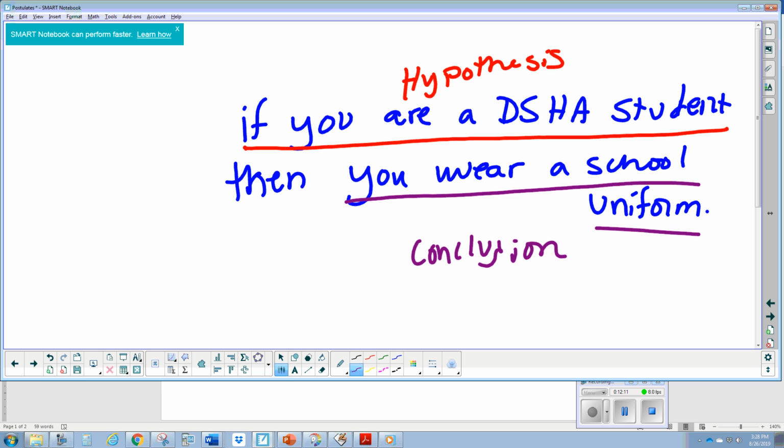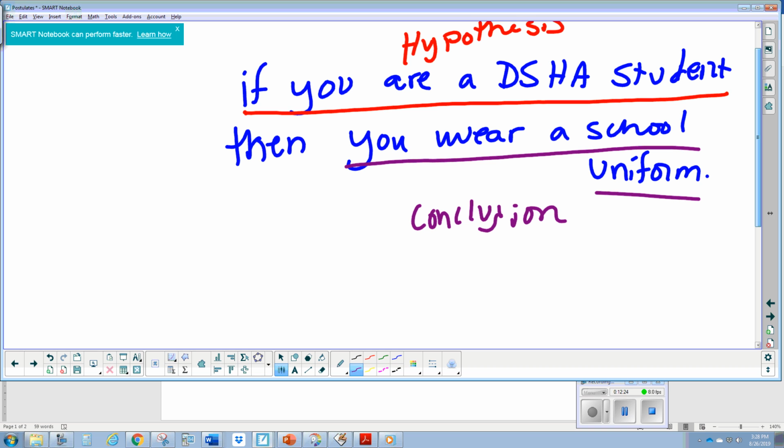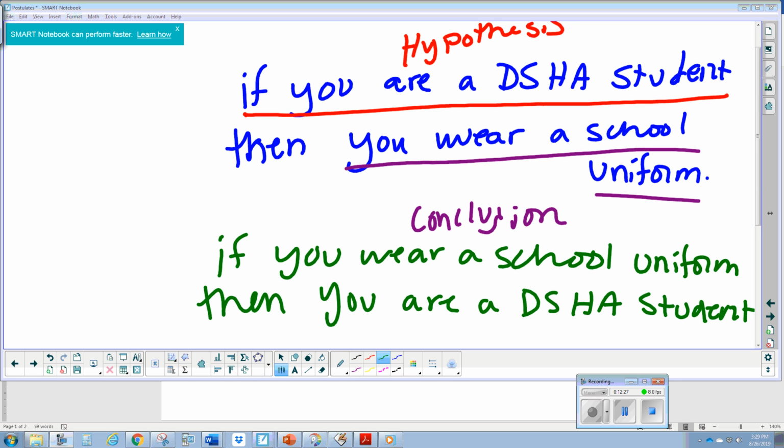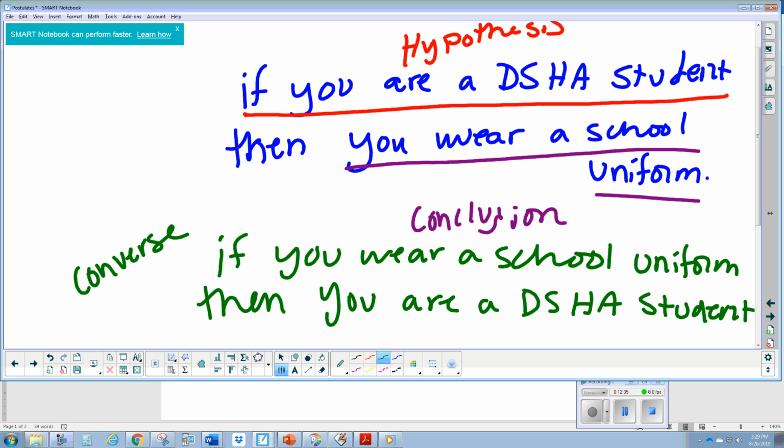So if you are a DSHA student, then you wear a school uniform. That's true, but is the converse true? So the converse switches the if and the then statement. So the converse would be, if you wear a school uniform, then you are a DSHA student. So this is the converse. And we know that this is not true because there are other schools that require you to wear a student uniform. So in this case, we would not use if and only if. We only use if and only if both the conditional statement, and the converse of the conditional statement are true.